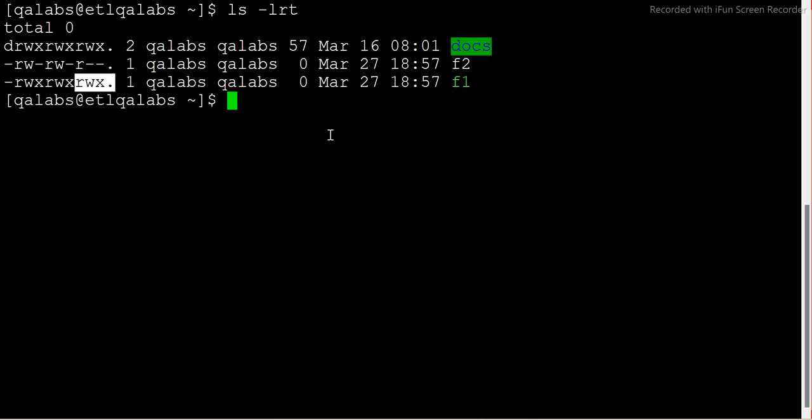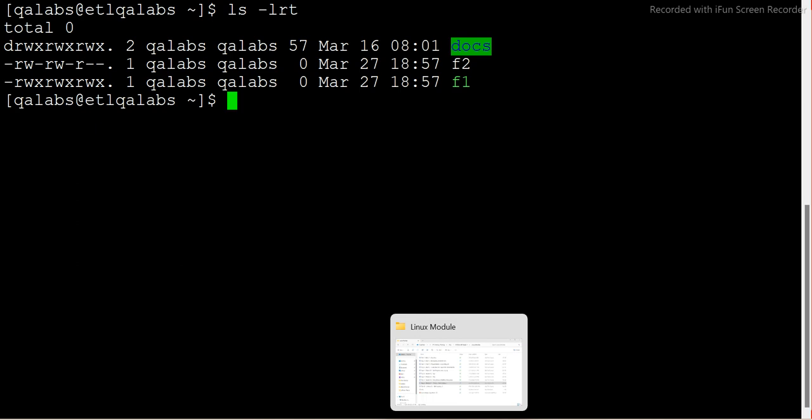Correct. So this is how you can check the permissions of files. Here you can see that the owner has read and write permission only. There is no execute. Hyphen means there is no permission. All right, so I hope you understand it.